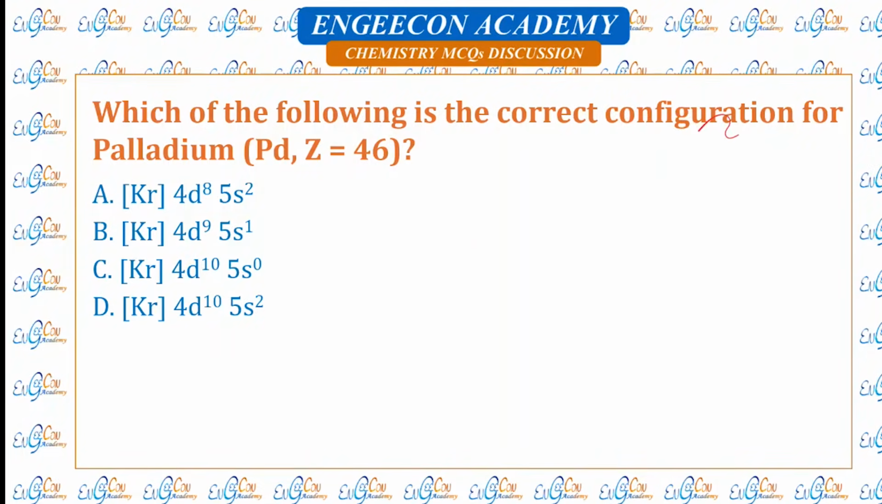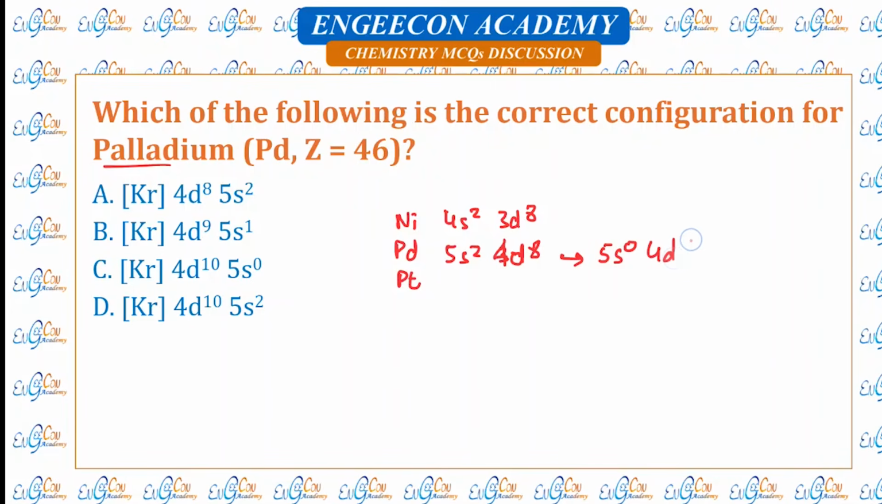Which of the following is the correct configuration for palladium? So palladium belongs to the group of nickel. So nickel is 4s2 3d8. Palladium should be 5s2 4d8. But instead of this configuration, palladium is 5s0 4d10. So C is the correct option.